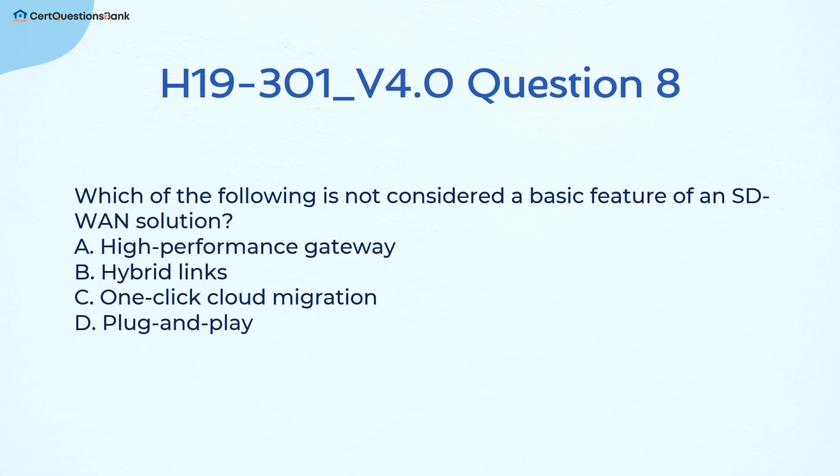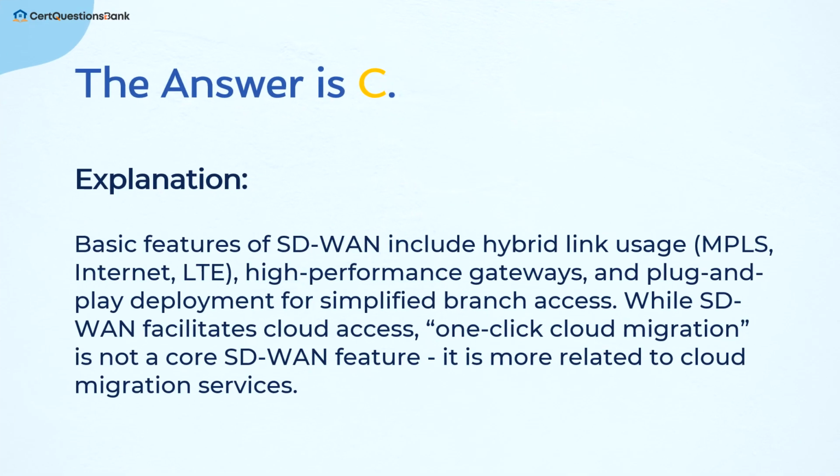Which of the following is not considered a basic feature of an SD-WAN solution? A. High-performance gateway. B. Hybrid links. C. One-click cloud migration. D. Plug and play. The answer is C.